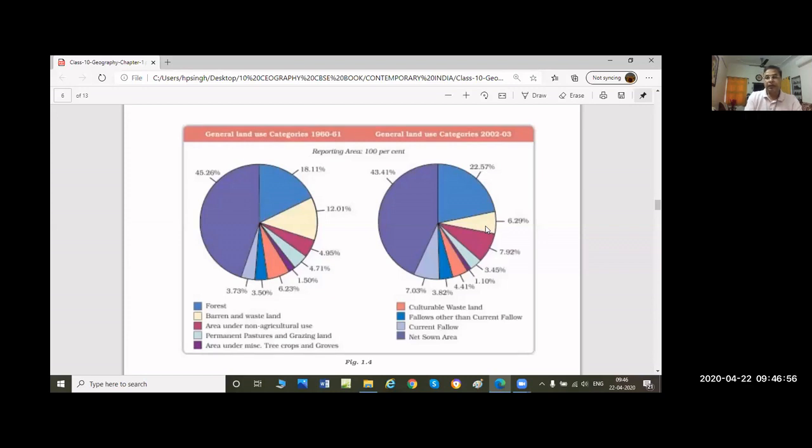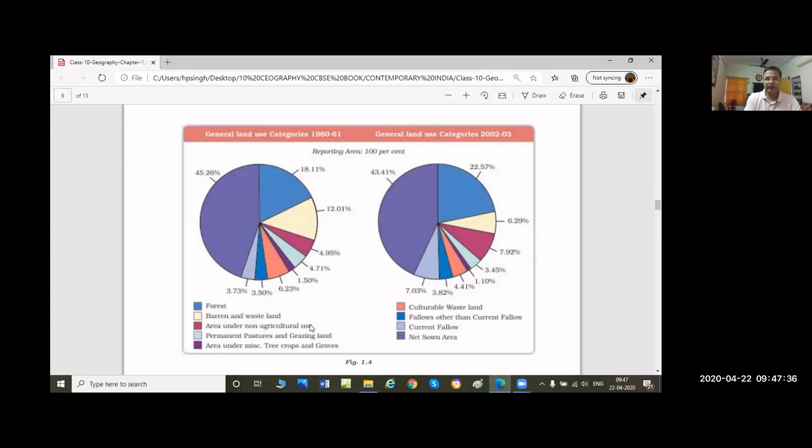Okay, let's move. Let's see next, number four. In 2002, the percentage shown is 7.92%, approximately 8%. You can note down. And this color says this is area under non-agriculture use. Area under non-agriculture use means this is not used for agriculture, but it is increased. Earlier, it was 4.9%, approx 5%, and it increased up to 8%, 5 to 8%.